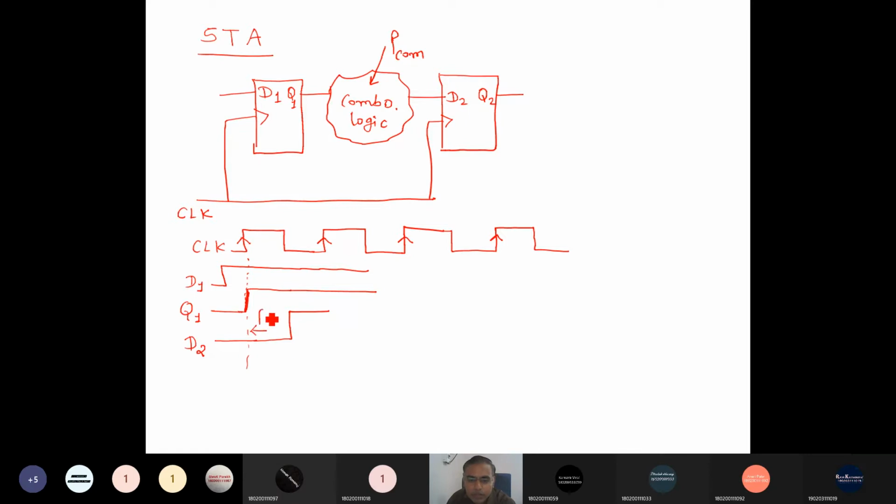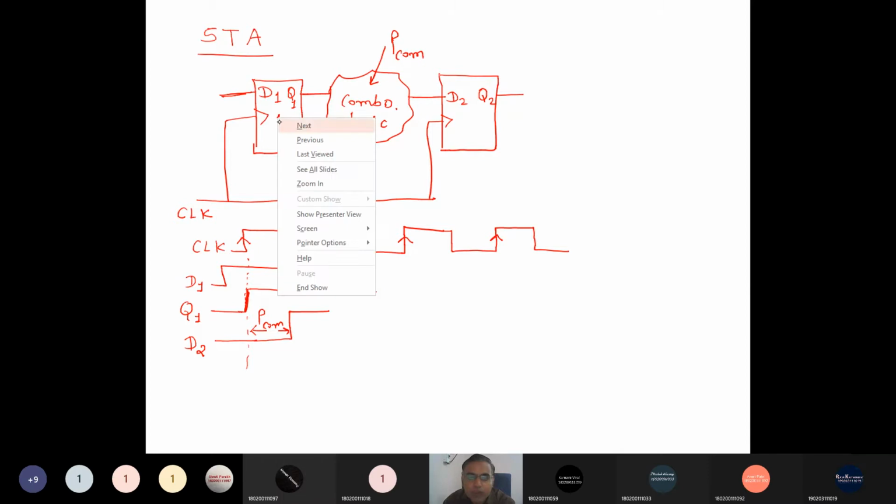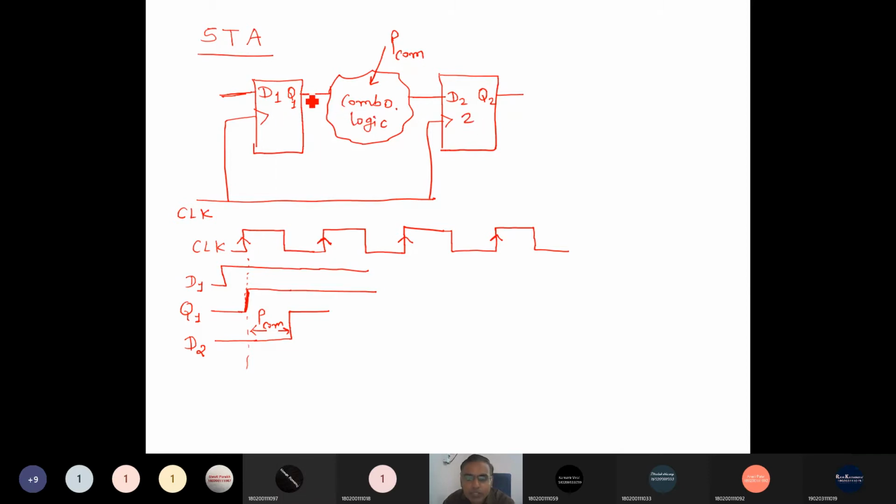So this is the P com. Now at the next positive edge of the clock, whatever the next input is should be triggered by D1, and D2 should be triggered by the previous output of flip-flop 1. The previous output of flip-flop 1 is 1, so at the next positive edge of the clock it should trigger this, and D2 should be 1